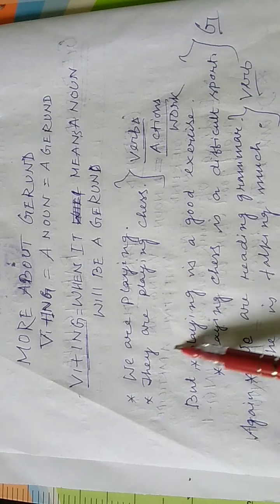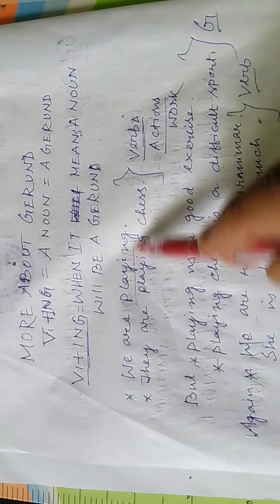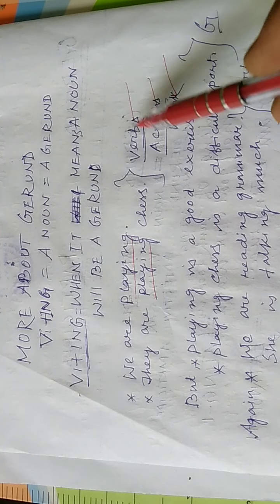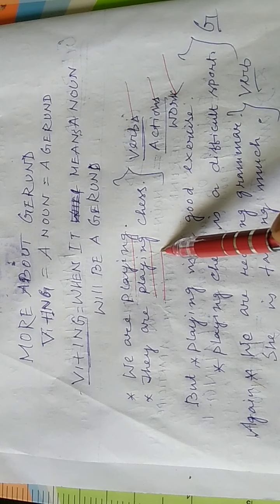Therefore, I have tried my best to show you some examples in different sentences when they are verbs and when they are nouns. In these examples, just look at: we are playing and they are playing chess. Here there are two words, playing and playing. Clear? Both words are verb and ing combinations, but both are expressing an action or a work. Since both are expressing action or work, they are verbs, not nouns at all. Therefore, they are not gerund.